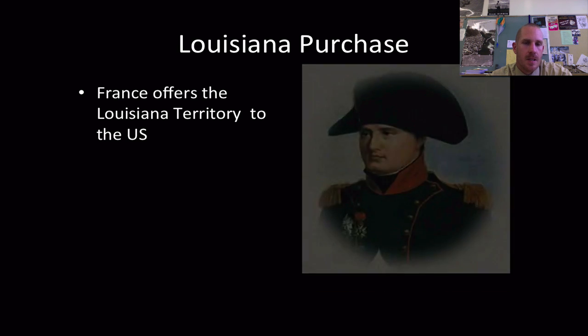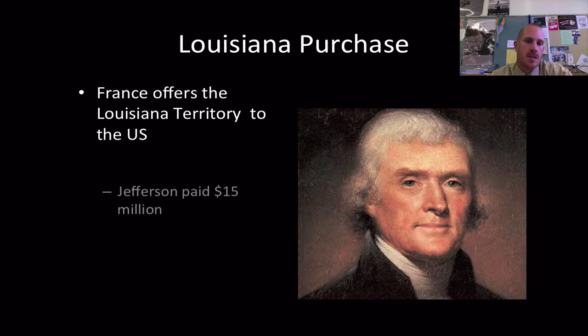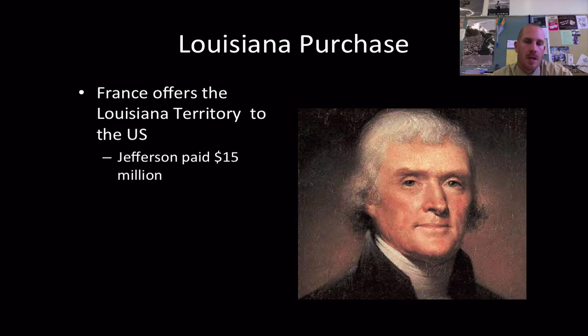Jefferson himself is going to jump at this. Jefferson is going to, without congressional approval, mind you, pay Napoleon $15 million. This type of decision should have gone through Congress first, but Jefferson thought it was simply too good of a deal to pass up, and he thought he would just ask for forgiveness later.